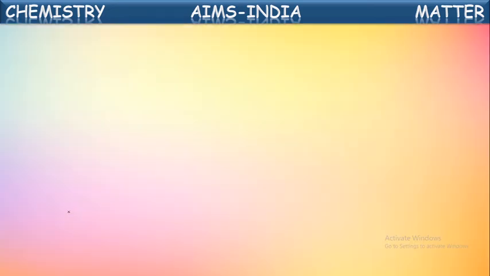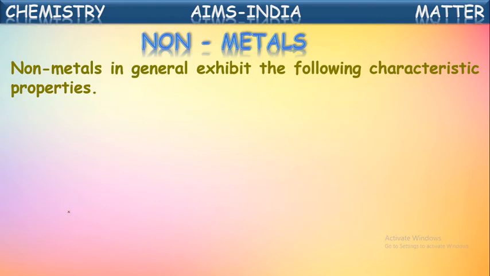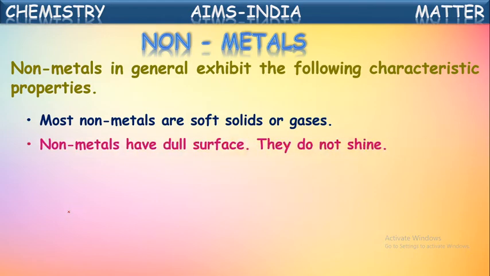Next, let us see about non-metals. Non-metals in general exhibit the following characteristic properties. So the elements which exhibit these following characters will come under non-metals. See what those are. Non-metals are soft solids or gases. What did we say in case of metals? They are hard solids. But non-metals will come under soft solids or gaseous elements.